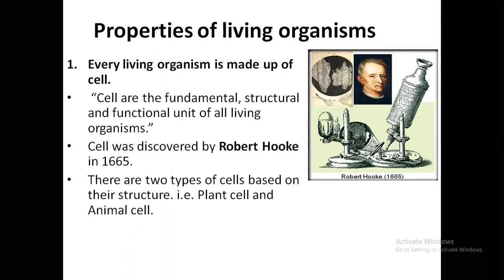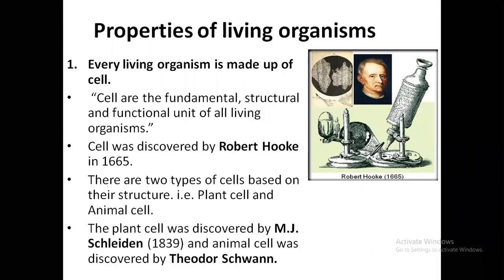So you'll find there are certain differences between plant cell and animal cell. Plant cells can carry out photosynthesis because they have chloroplast. Animal cells do not have any kind of chloroplast. The plant cell's outer layer is hard, called the cell wall. Animal cells do not possess a cell wall. Plant cells possess a central vacuole. It is not seen in case of animal cells. Animal cells possess centrioles, which are not found in plant cells. So there are certain structural and functional differences between a plant cell and an animal cell.